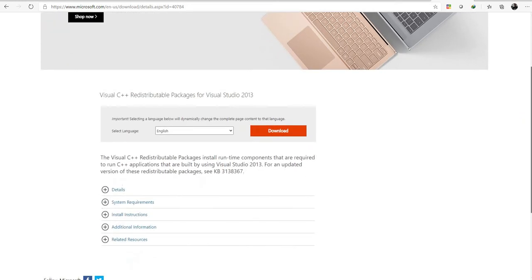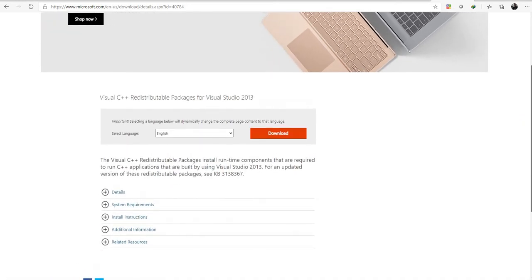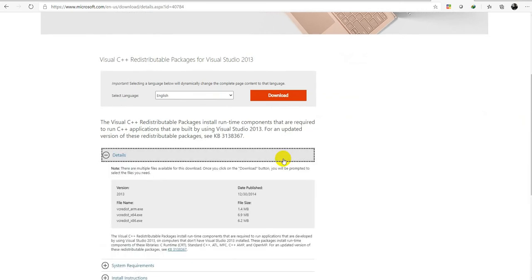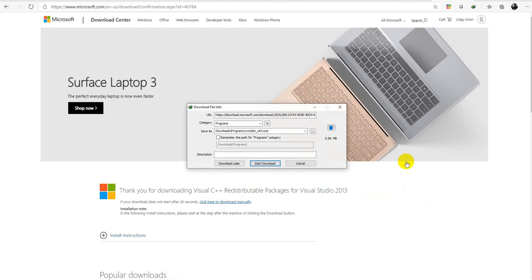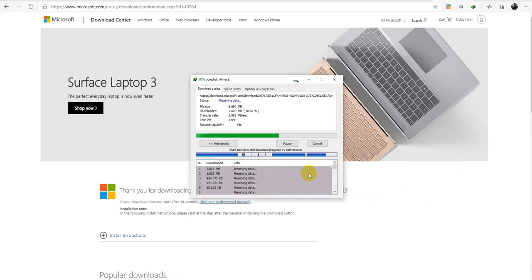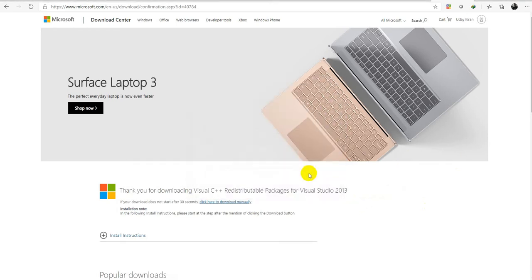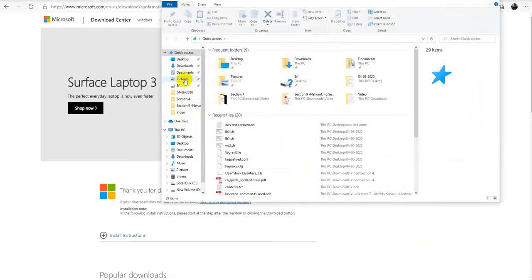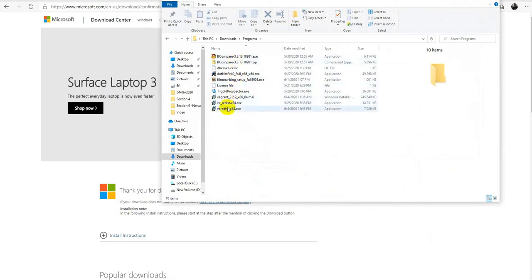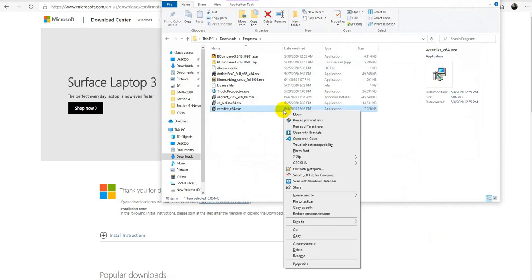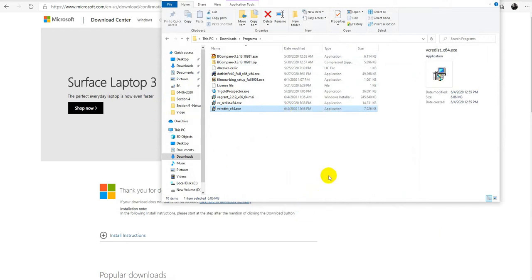I searched for VC++ 2013 download and I got this link to details. Click on download. I want the 64-bit, so click next. Download. Programs. 1255. Yeah, this one is the latest one. Copy as path.